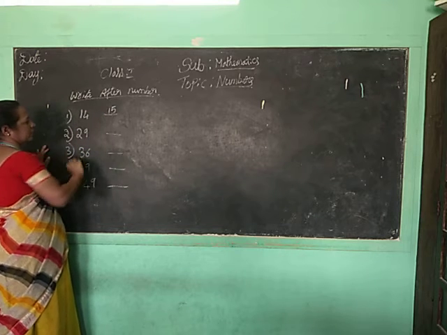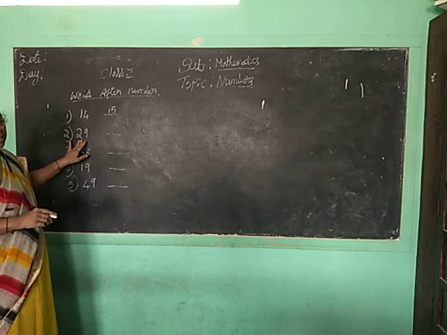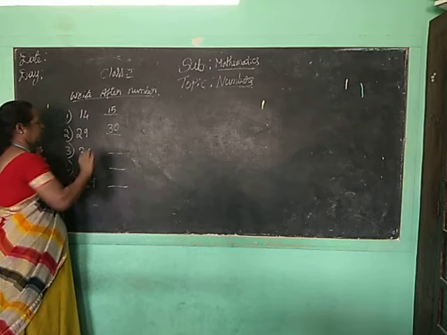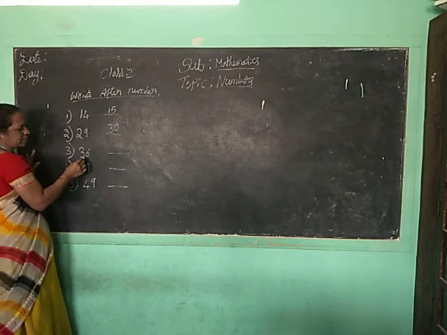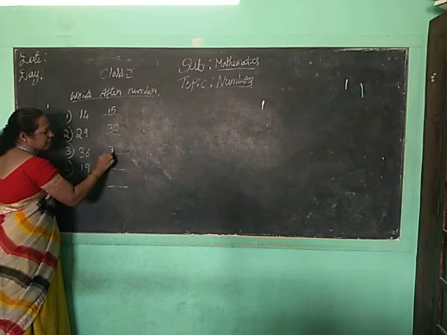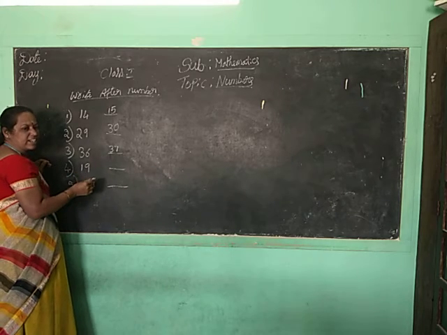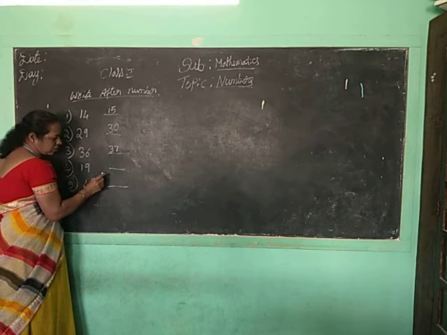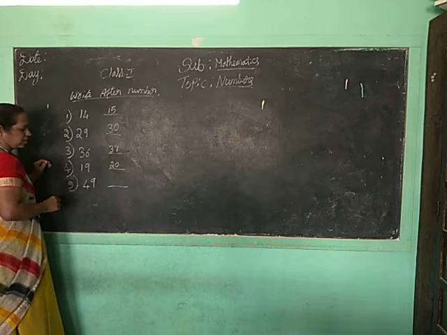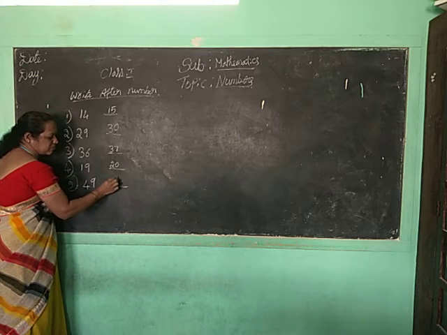Okay. So this is 29. 29 after is what? 29 after is 30. 36 after, next number. 36, next number is what? 37. So 19, what is it, children? 19 after is what? Next number after 19 is 20. Okay. 49, next number is what? 50. That is 50.